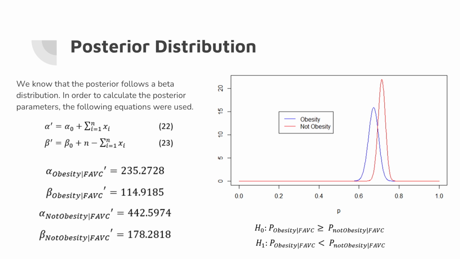Plotting the results, as we can see on the right, we cannot conclude the same as with the Frequentist approach with this Bayesian approach, because the null hypothesis cannot be rejected based on the plot. This is because, as we can see, there is an intersection of the plots, there is an overlap, so this means that the proportions can be equal, which does not let us reject the null hypothesis.